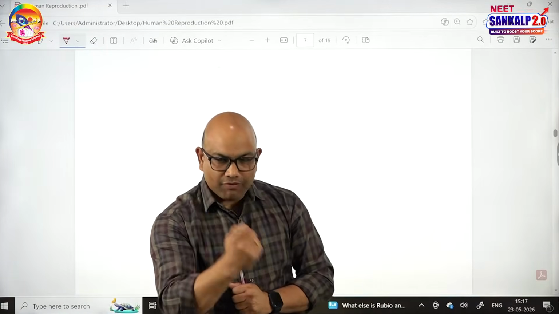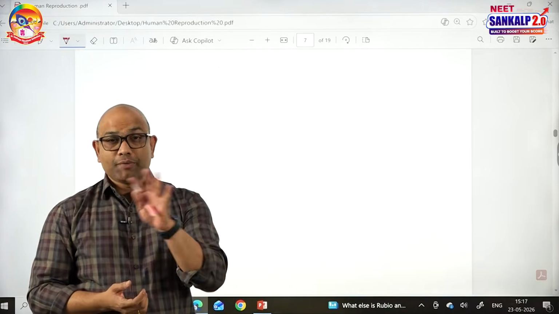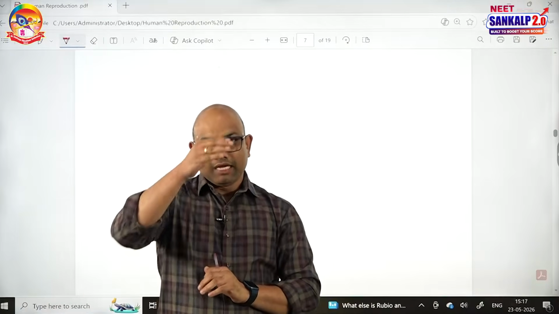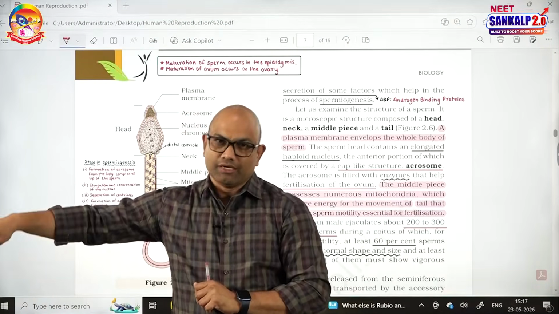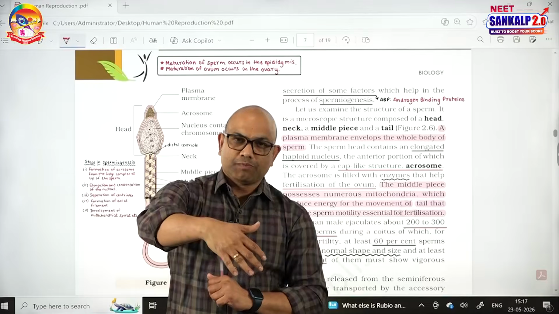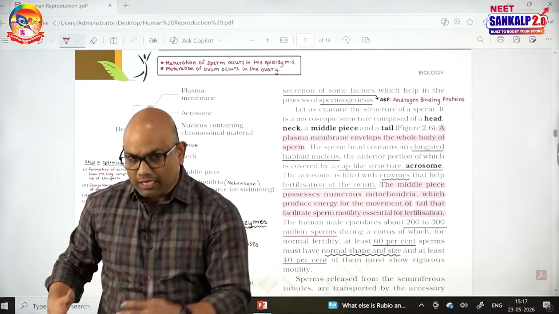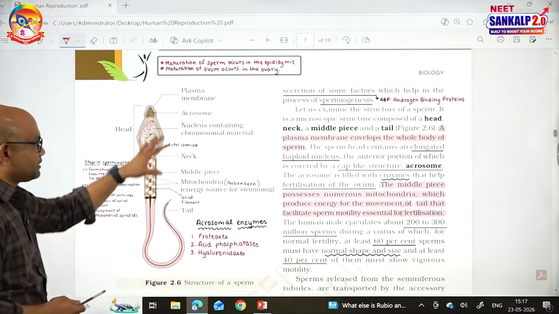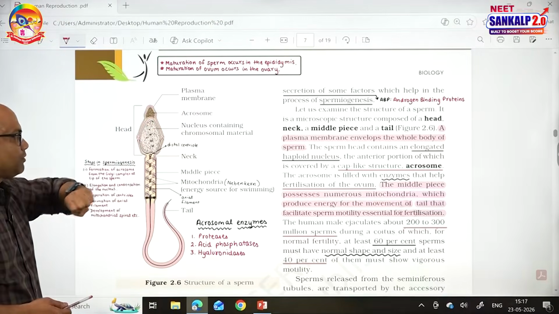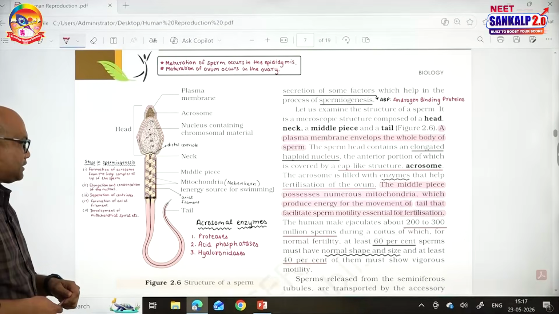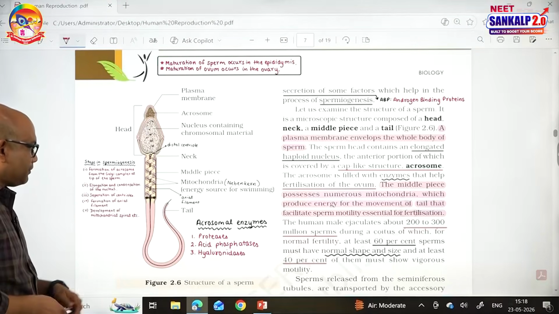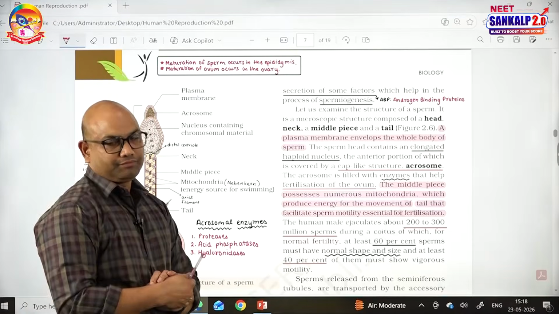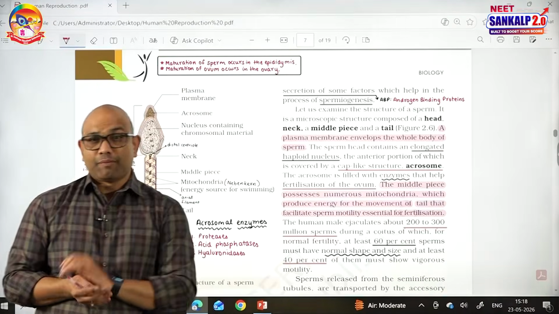Mitochondria will be arranged in the form of a spiral. And the axial filament extends through the middle piece of the sperm into the tail. So these are the steps in spermiogenesis: formation of acrosome from Golgi, elongation of the nucleus, mitochondrial spiral formation, and axial filament formation. So this is about spermatogenesis.